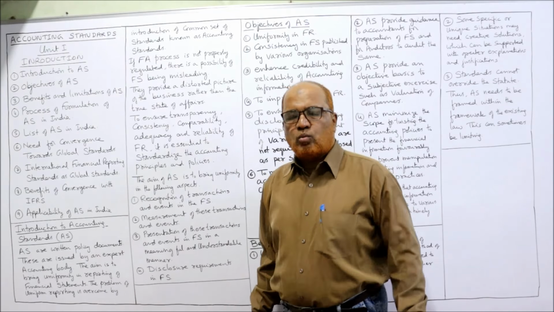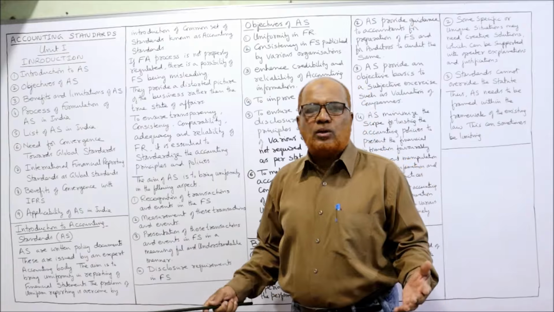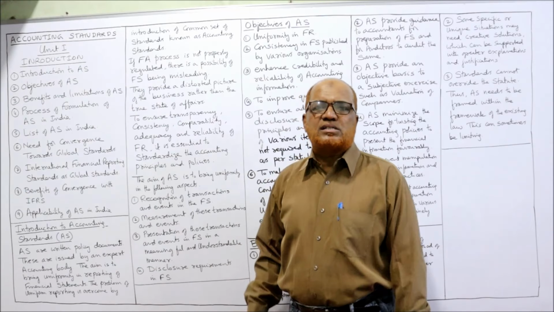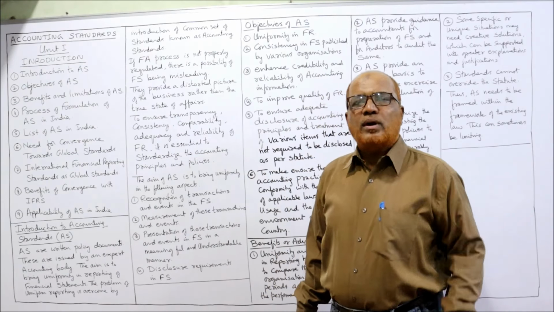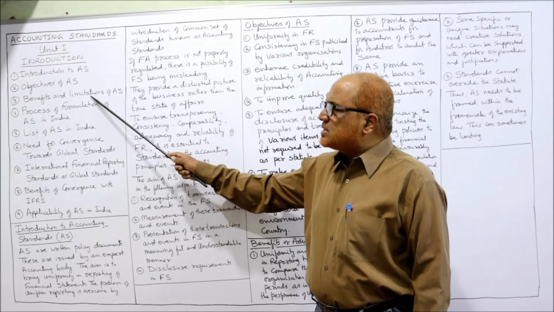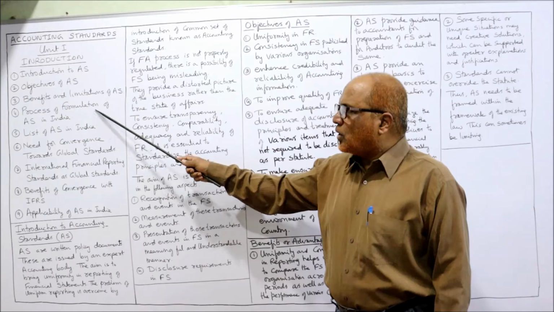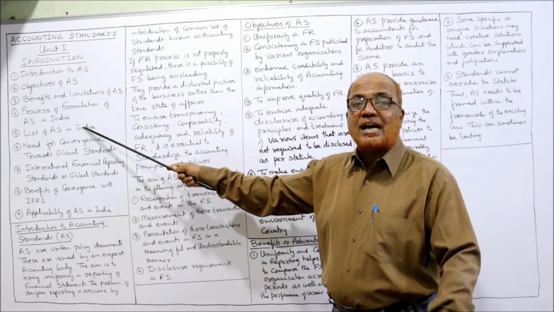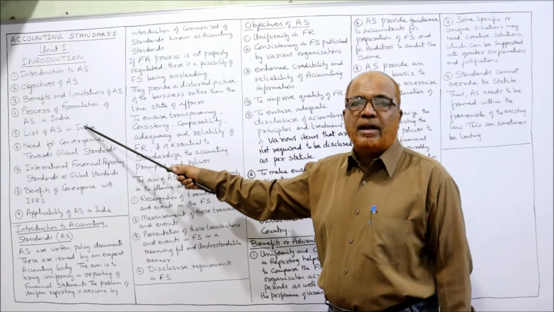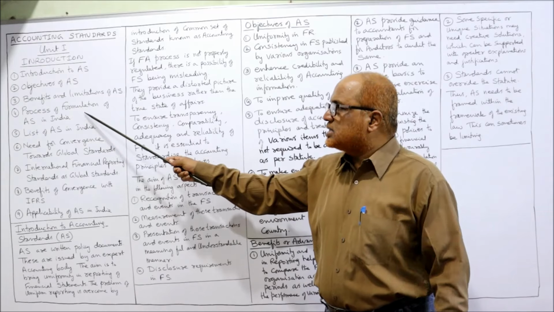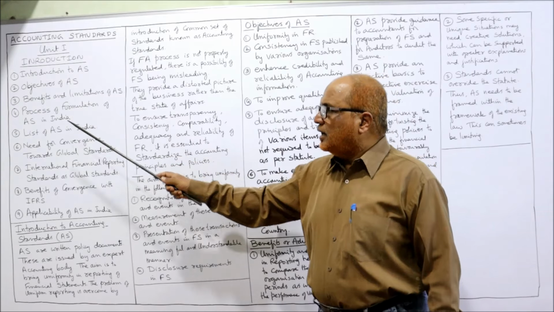Now, the 9 points I am going to cover are: first, introduction to accounting standards. That means what is an accounting standard, what is the need of accounting standards, and what is the purpose of accounting standards. That I am going to explain. Secondly, objectives of accounting standards. Third, benefits and limitations of accounting standards. Then the process of formulation of accounting standards in India: how accounting standards are made and which authority makes them. Then the list of accounting standards in India so far: how many accounting standards, on which topics, have been issued and when. All these things I am going to explain.